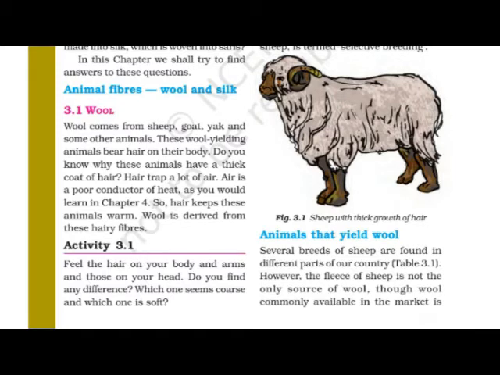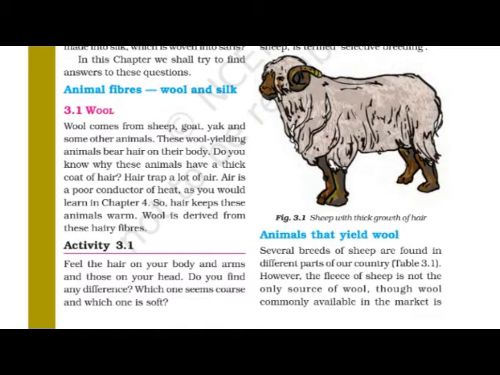As you will learn more about it in chapter 4, but before that you must know that air is a poor conductor of heat. So hair keeps these animals warm. As the hair has the capacity to trap a lot of air, this trapped air, being a poor conductor, keeps the animal warm.